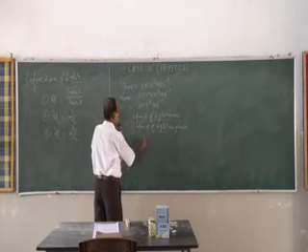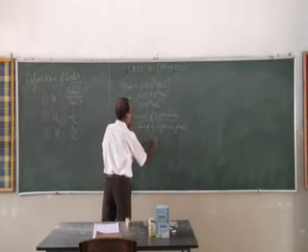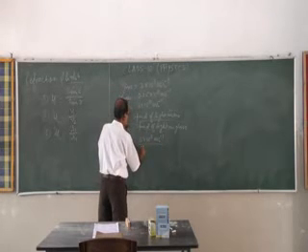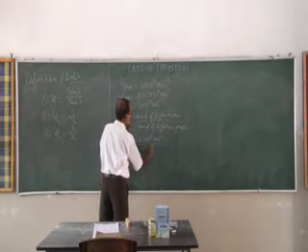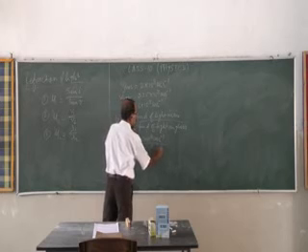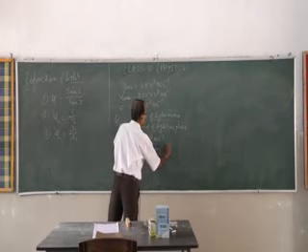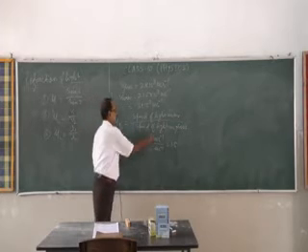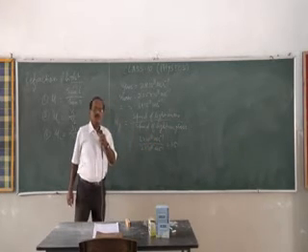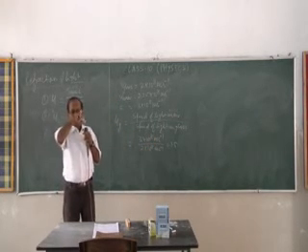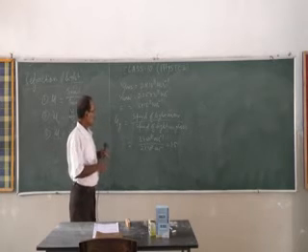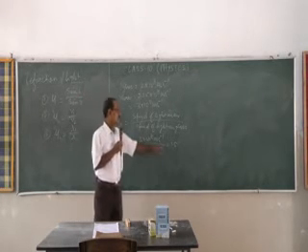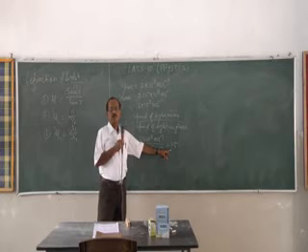So this is 3 into 10 to the power 8 meter per second by 2 into 10 to the power 8 meter per second. This will be equal to how much? 1.5. This one cancels. 3 by 2 is 1.5. It means the absolute refractive index of glass is 1.5.